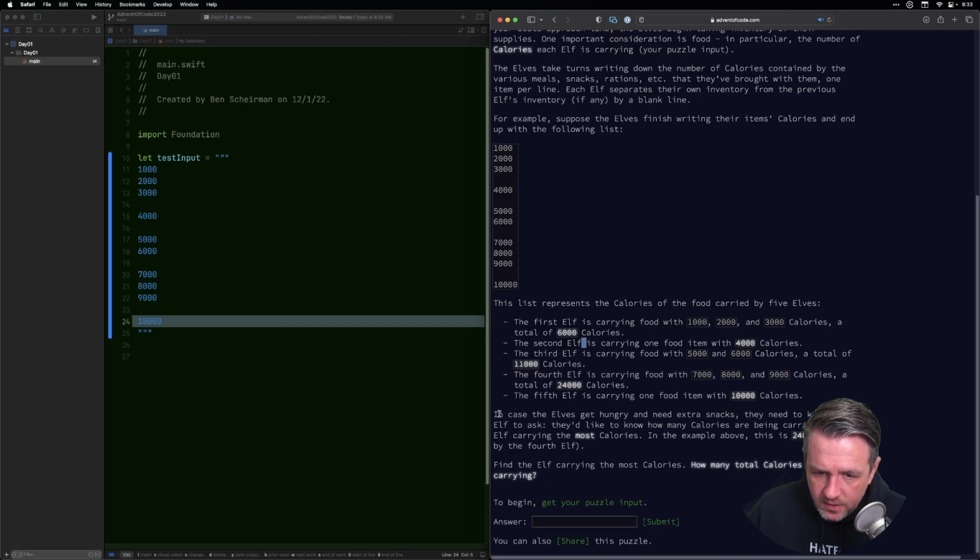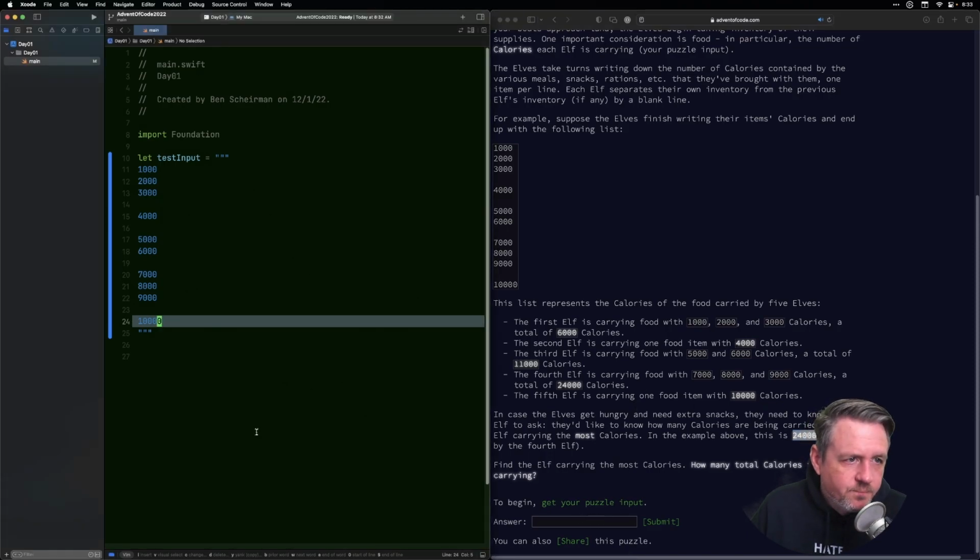Okay. In case the elves get hungry and need extra snacks, they need to know which elf to ask. They'd like to know how many calories are being carried by the elf carrying the most calories. In the example above, this is 24,000 carried by the fourth elf. Okay. Find the elf carrying the most calories, and we'll put it in here, and we have to use our puzzle input here. So the first step is to make sure that we can do this problem and get this answer, and then we'll get our puzzle input and paste in our answer there.